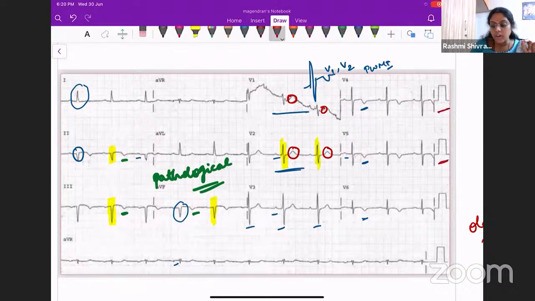We have to see this ECG. You can see that this is a normal standardization. Just as a revision, this is a normal standardization, but what we saw earlier was half standard.